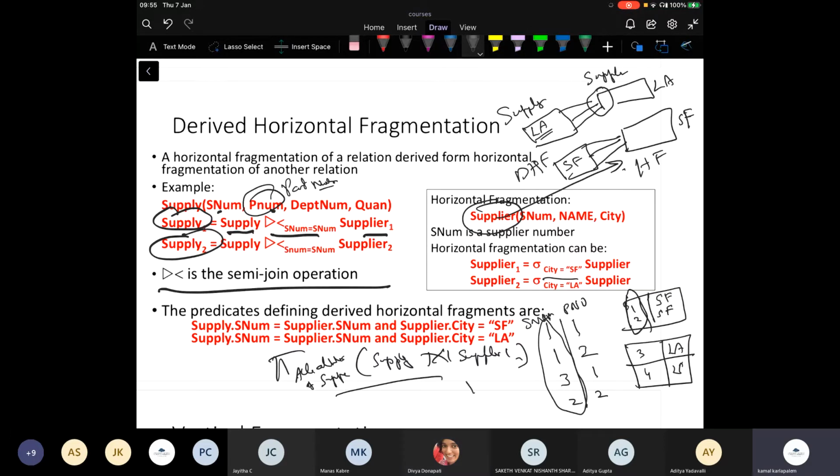Okay. So then you are joining this column with this column. And then you will get 1, 1, 1, 2, and 2, 2 as supply 1, which says that these are the Los Angeles suppliers who have given parts 1 and 2. Okay. And then I get 3 and 1. These are the San Francisco suppliers who have given me part 1. Okay. That's what it means. Take a look at it. Wait for a couple of minutes and try to understand this.